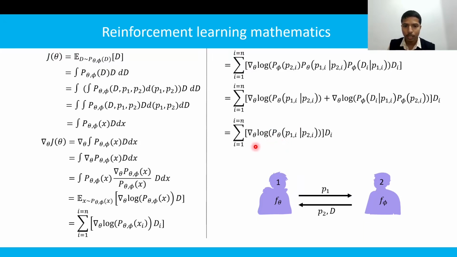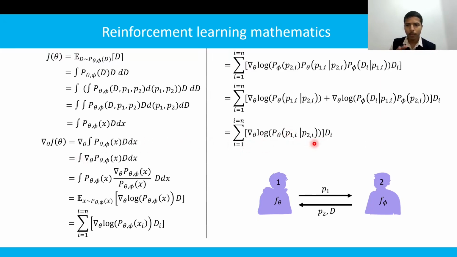As a result, the gradient can be taken over this term and we can find the optimal parameter theta. Now we can see that without knowing the physics, we are able to find the parameter theta using this gradient over J.